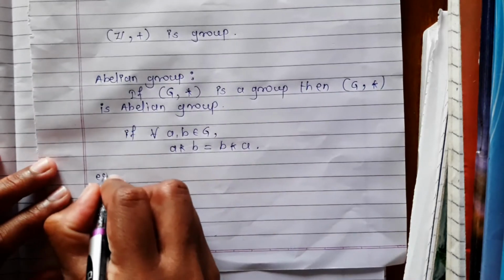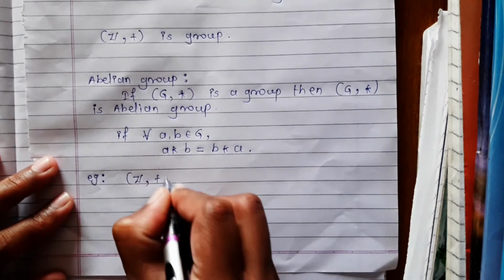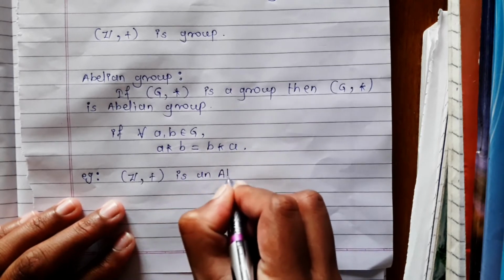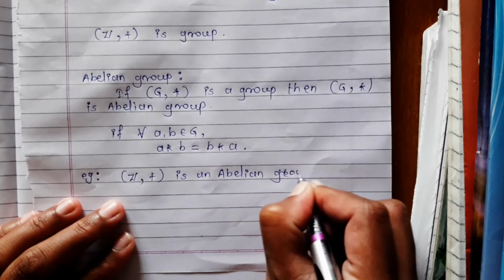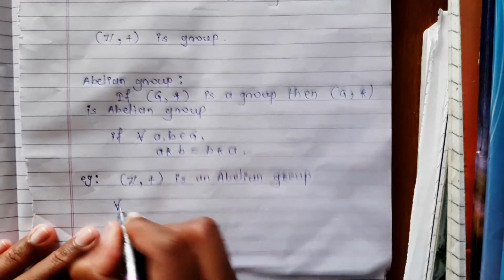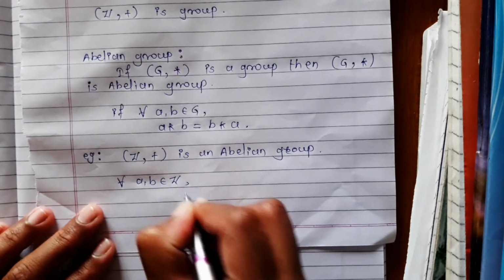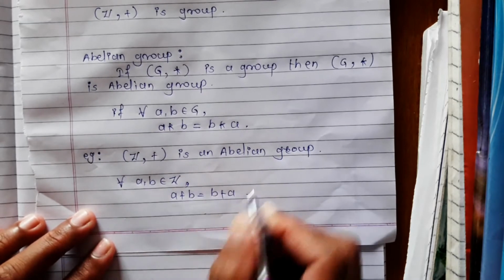For example, set of integers with respect to binary operation addition is an abelian group. Because for all a and b belongs to set of integers, a plus b is equal to b plus a.